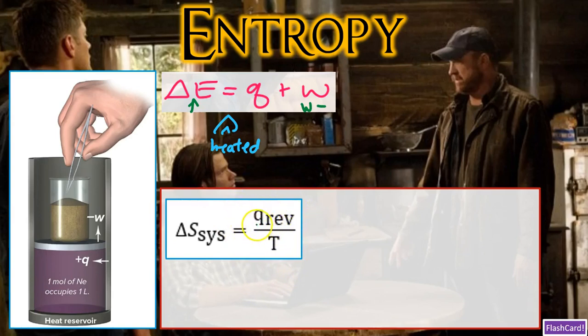So Q is usually going to be our heat absorbed for our example, and then rev again means reversible: a process that happens in very tiny steps, therefore keeping the system in balance and allowing the change's direction to be easily reversed with, again, very tiny adjustments. And so what we're going to do is simulate a reversible process and then continue our calculation.